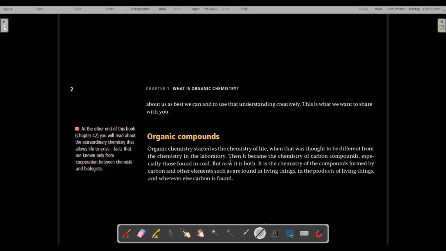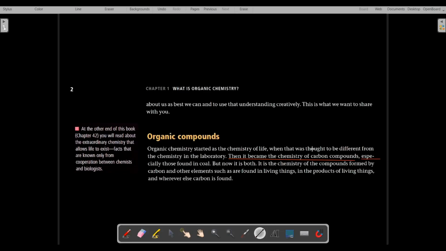Later on, as science progressed, organic chemistry became the chemistry of carbon compounds. Instead of the chemistry of life, it came to be known as the chemistry of carbon compounds, especially those found in coal.